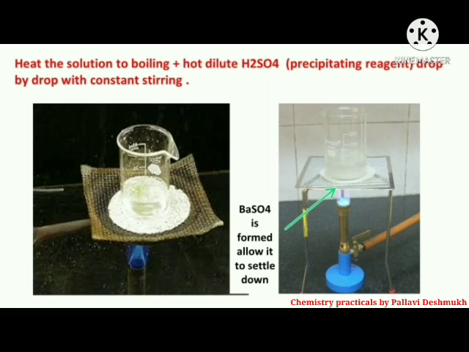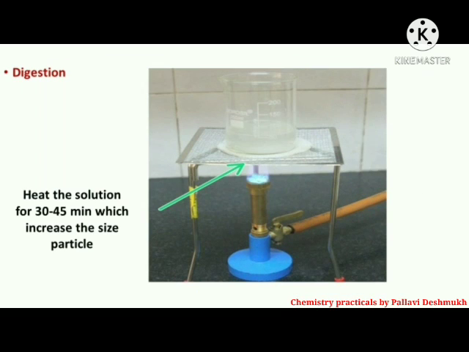Now heat the solution to boiling and add hot dilute H2SO4 drop by drop with constant stirring as a precipitating reagent. A white precipitate of BaSO4 is formed. Then allow it to settle down. To check the completion of precipitation, add a drop of dilute H2SO4 solution to the supernatant liquid. If no precipitate or turbidity appears even after waiting for a few minutes, the precipitation may be taken to be complete.